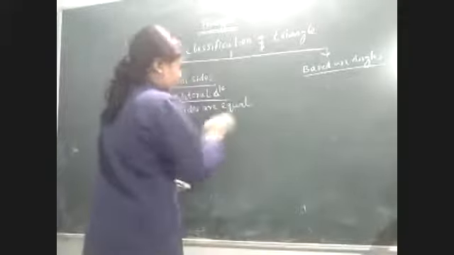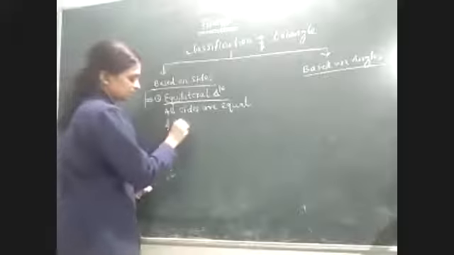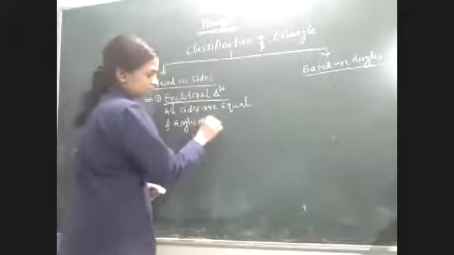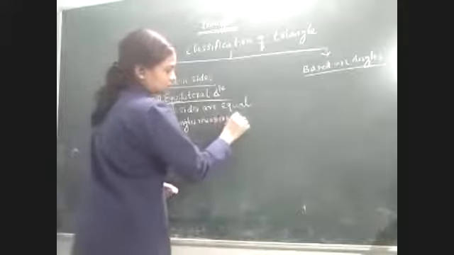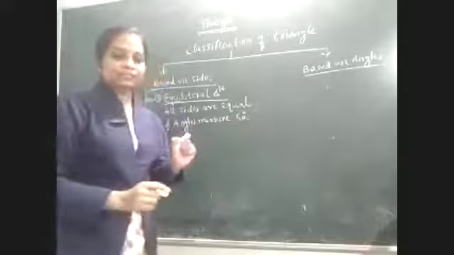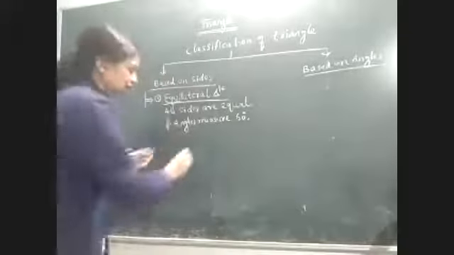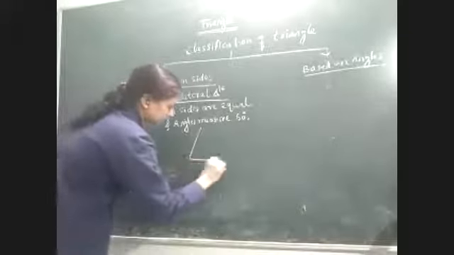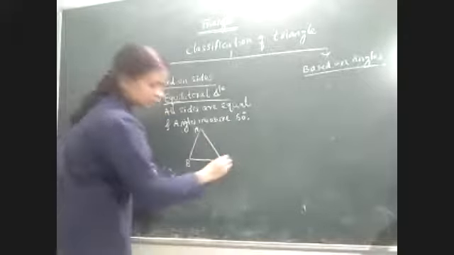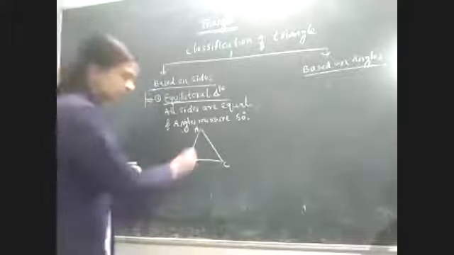All sides are equal and angles measure 60 degrees. Each angle measures 60 degrees here. Okay, so this is the diagram. This one is the diagram of the triangle ABC.